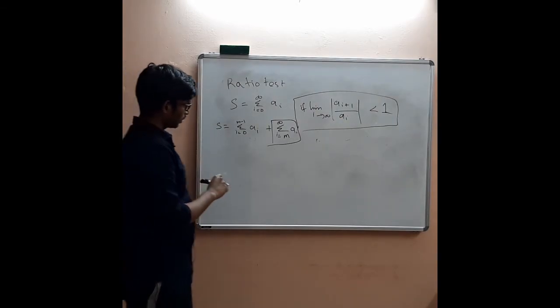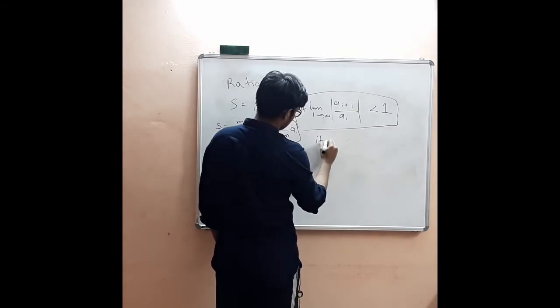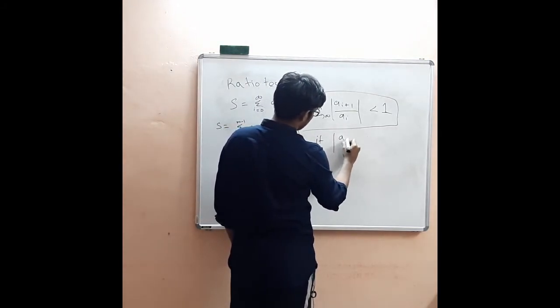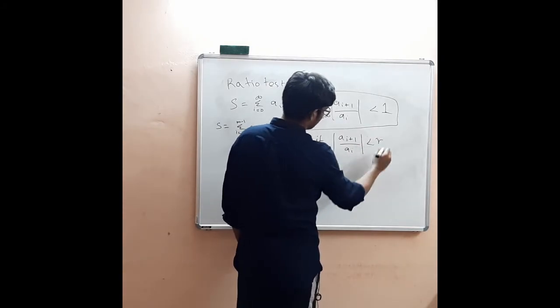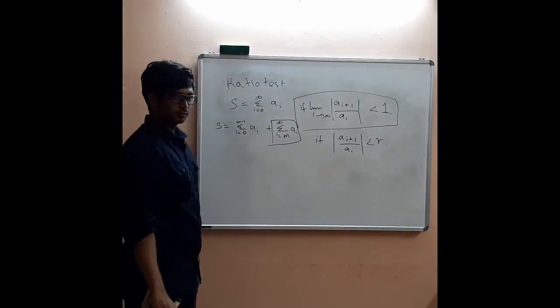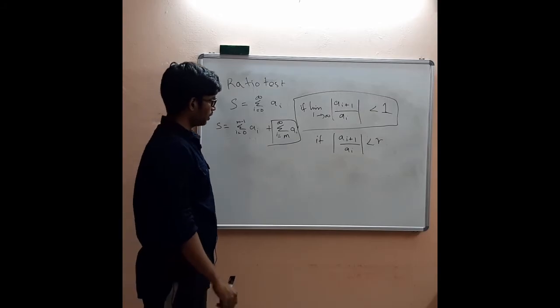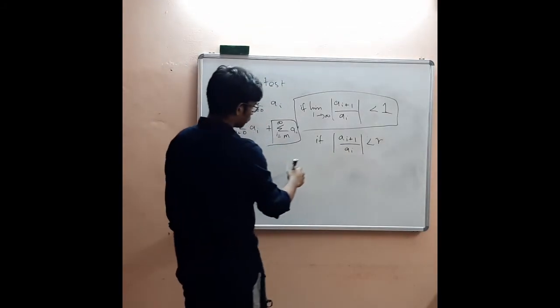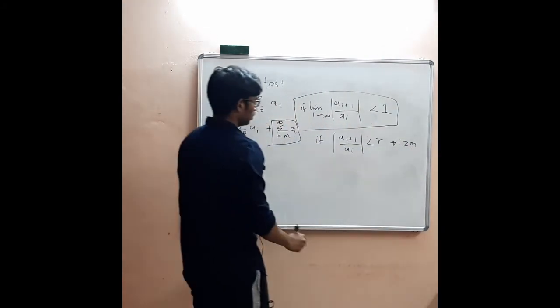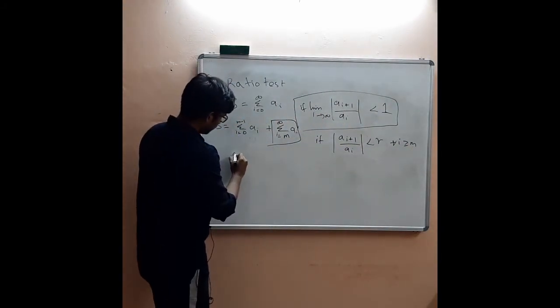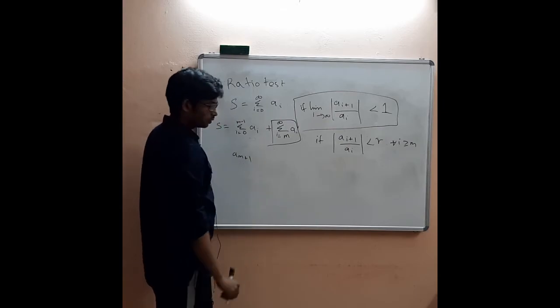So if mod of a_(i+1) divided by a_i is less than R, and this condition holds true for all i greater than or equal to M, we can replace it.